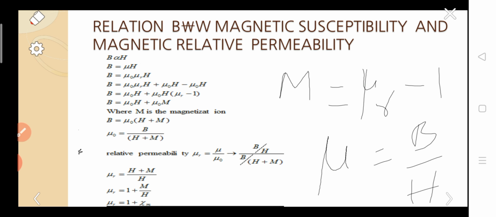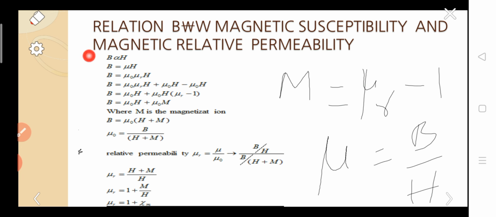So mu r equal to 1 plus psi m, where psi m is the magnetic susceptibility. So this is the relation between relative permeability and magnetic susceptibility. In this way we can derive it.